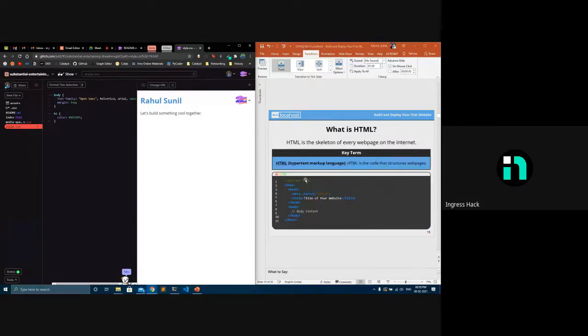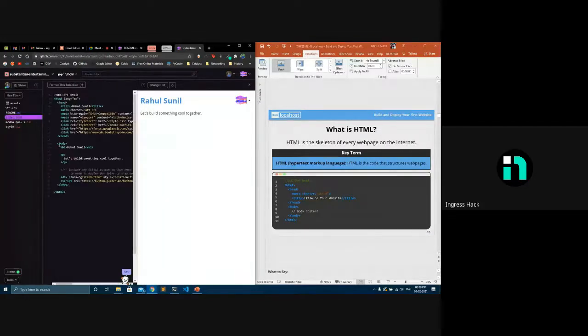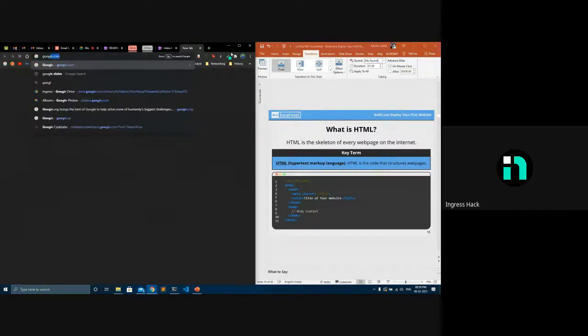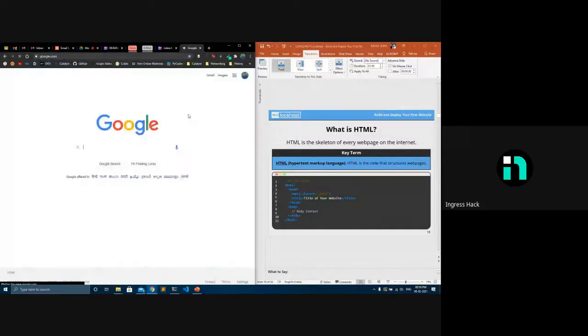Then moving on to what is HTML. In our case, HTML is basically the skeleton of our website. Every website in the world has a skeleton which is coded in HTML. For example, if I open Google, even Google, yeah, this is Google.